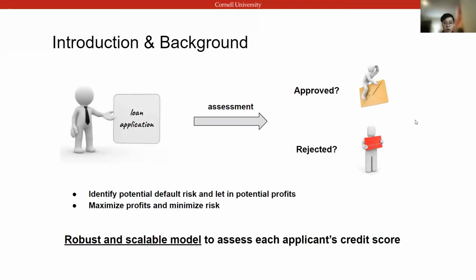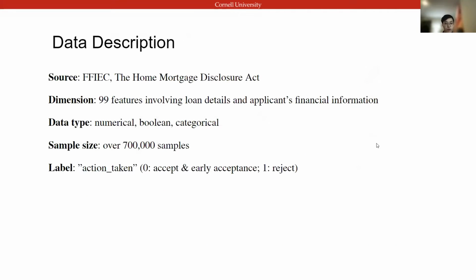To achieve that, apart from the manual inspection of the application's background, a robust and scalable model to accurately assess each application's credit score is also necessary. So hereby, we propose several data processing and modeling methods to achieve the goal.